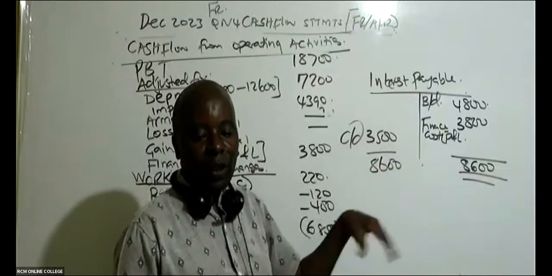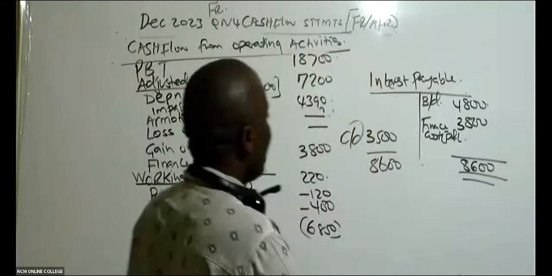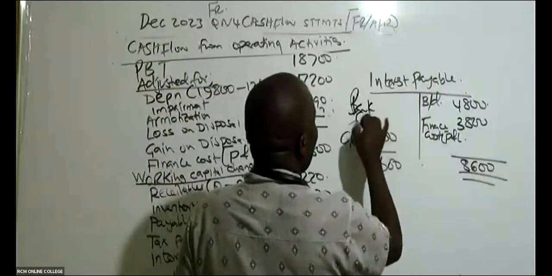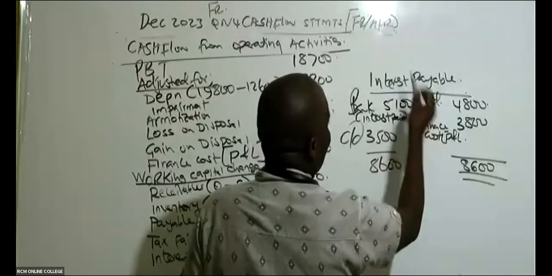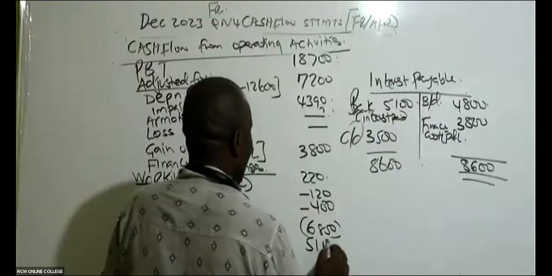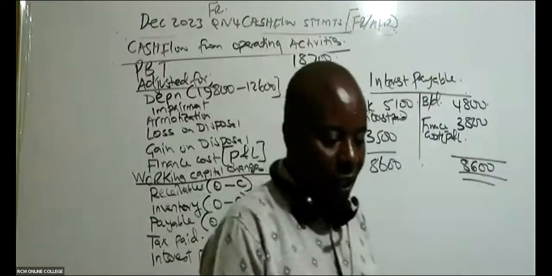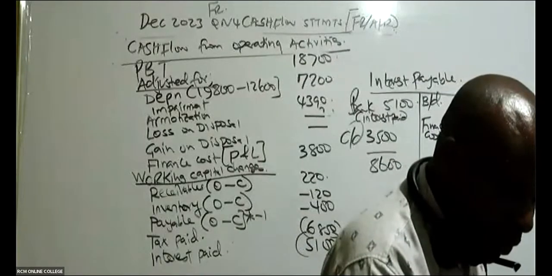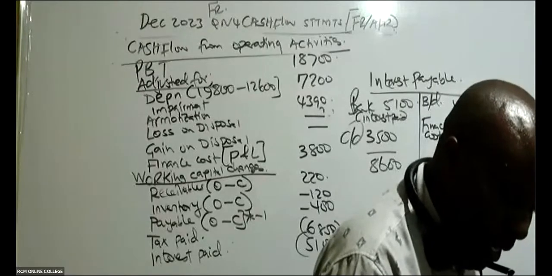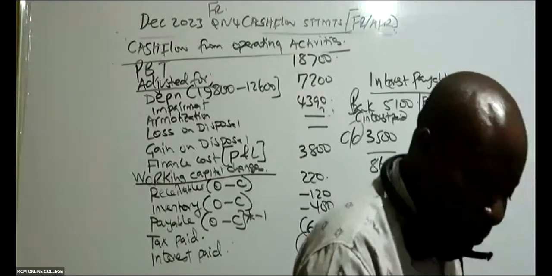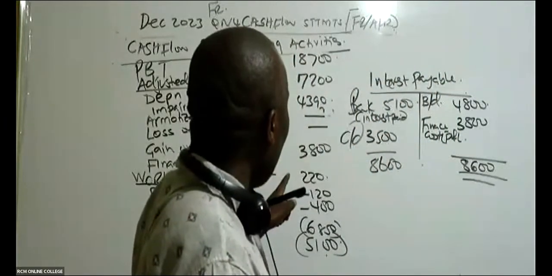So what does that mean? That we paid something. So in this case here, bank with interest paid. Somebody is telling me it's 5,100. So interest paid is 5,100, like that. I'm being told here, interest paid is 5,100.